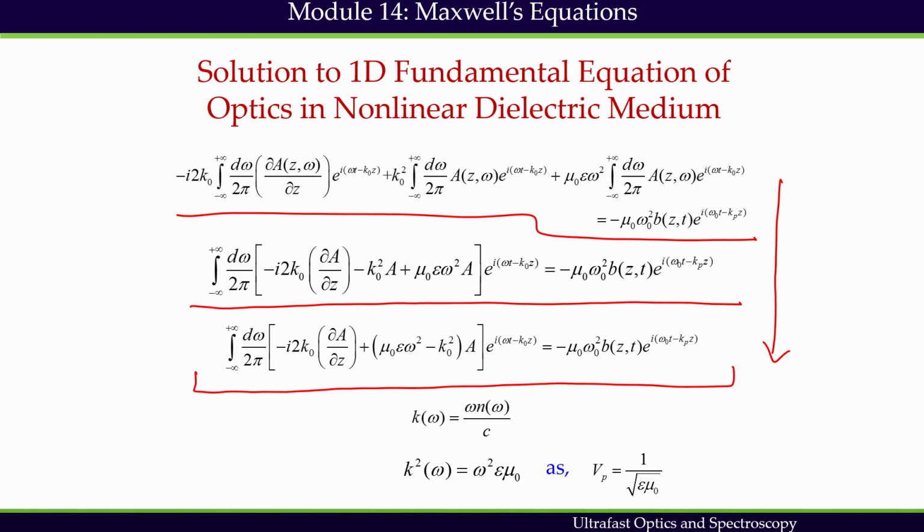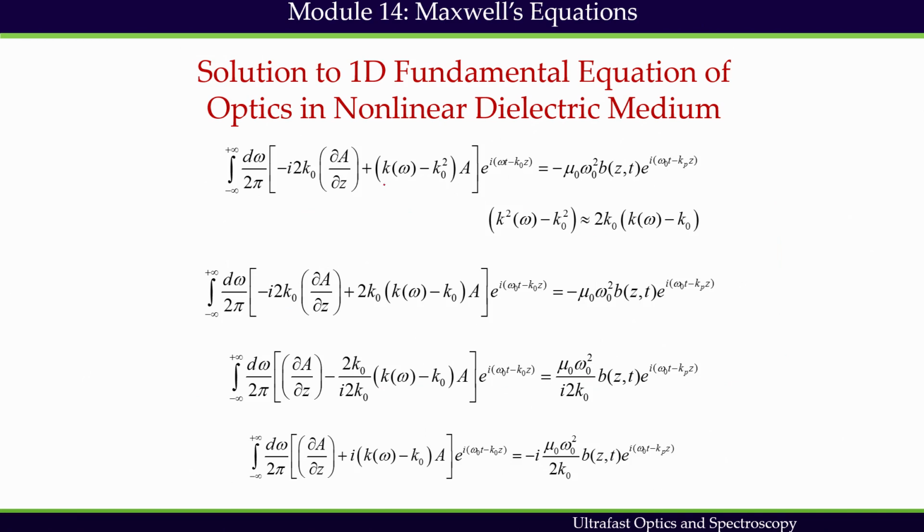Now, at this point we will insert the dispersion relationship. This kind of dispersion relationship we have seen in dispersion effects of nonlinear pulse propagation. So, this mu naught epsilon omega square, this part can be written as k square, and k depends on omega.